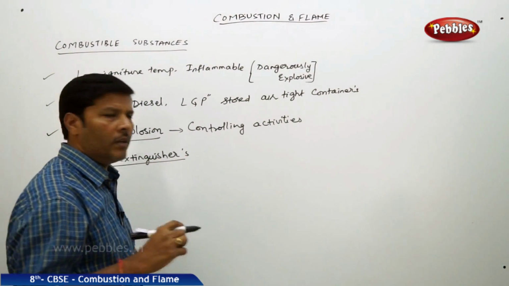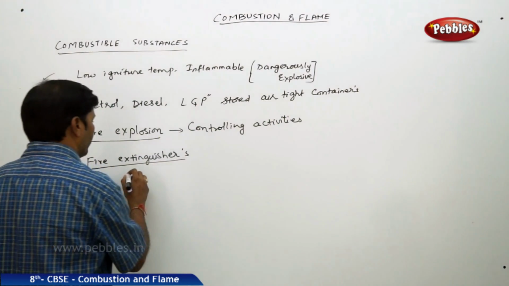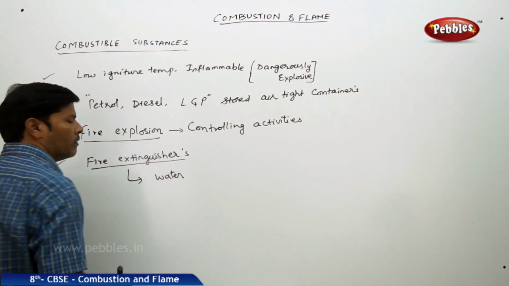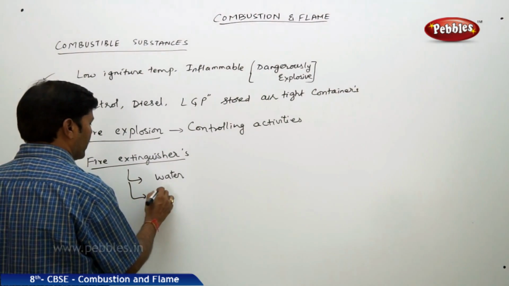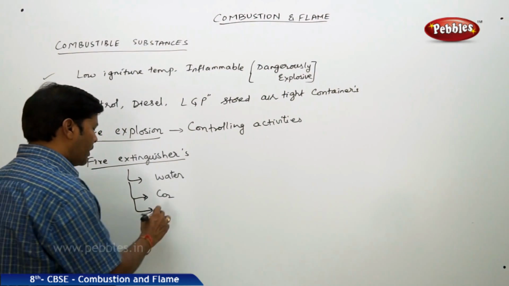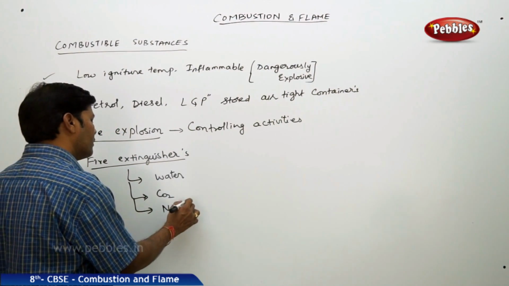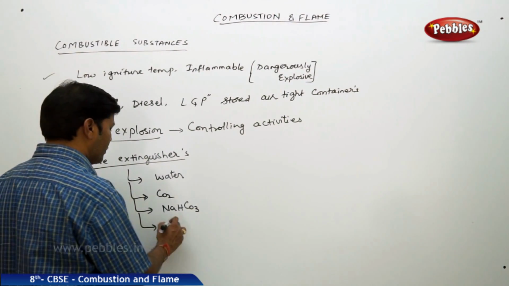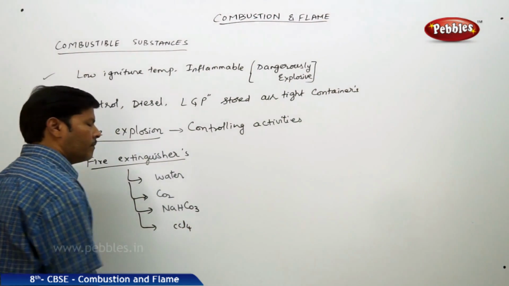The commonly available fire extinguisher, the first priority, is water. First is water, second is carbon dioxide, third, sometimes you can take even sodium bicarbonate, fourth, very rarely we use carbon tetrachloride.